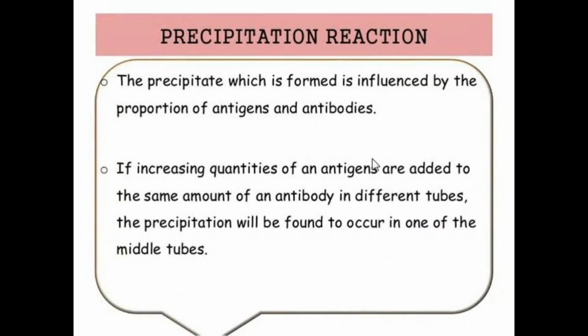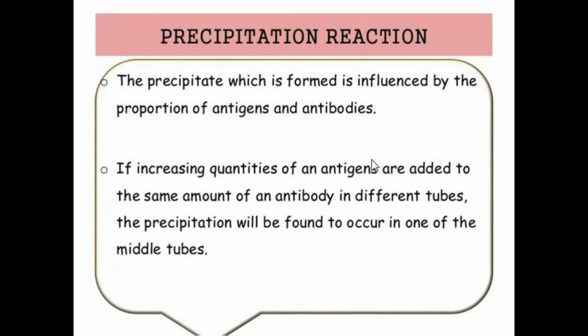Next, the precipitate is influenced by the proportion of antigens and antibody. It depends on the quantity of antigens and antibodies. If increasing quantities of antigens are added to the same amount of antibody, the precipitation occurring in the tubes differs.